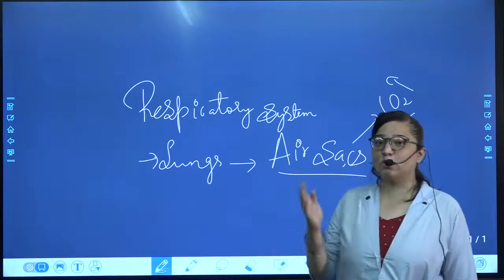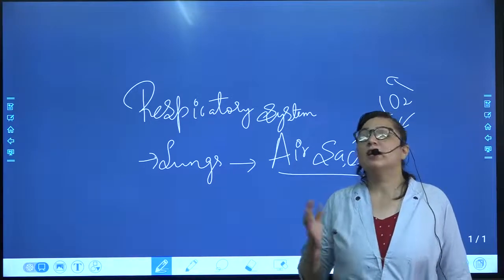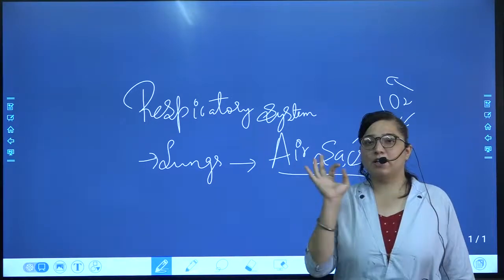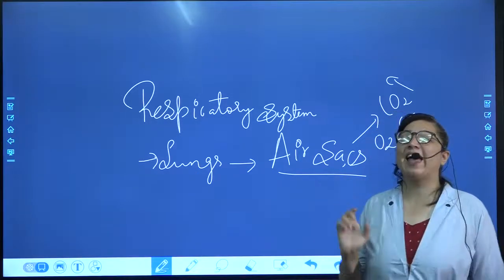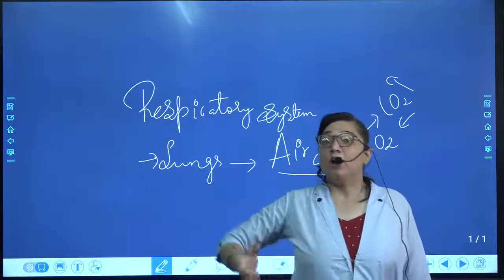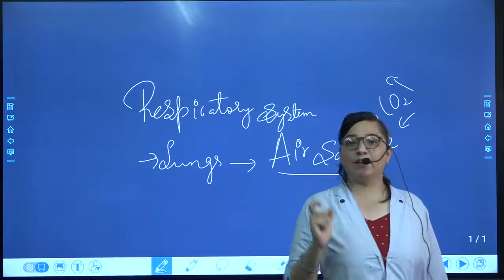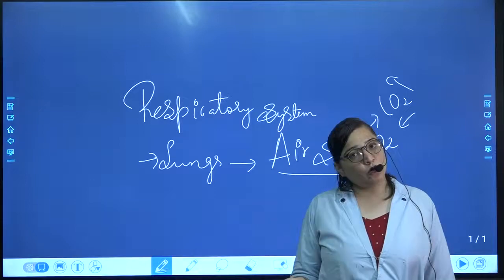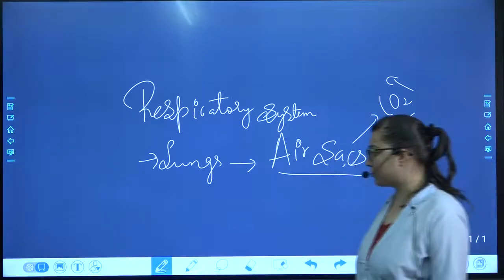So, where is it present in the lungs? In the lungs, there are two bronchi. Bronchi get divided into bronchioles. In the bronchioles, there are many alveoli, and these alveoli are the air sacs which will do the gaseous exchange, and ultimately it will allow carbon dioxide to go out and oxygen to come in. Here it is the function.